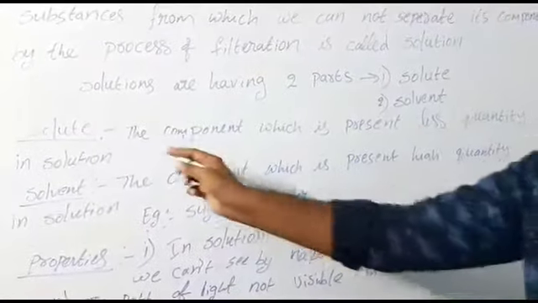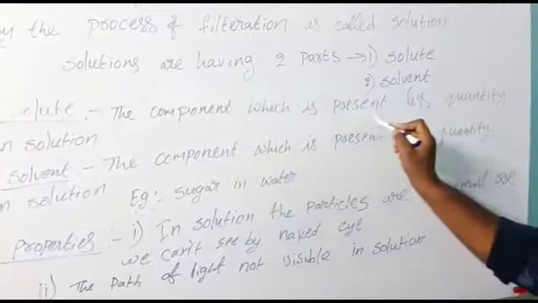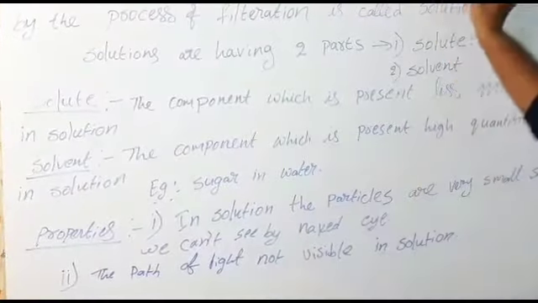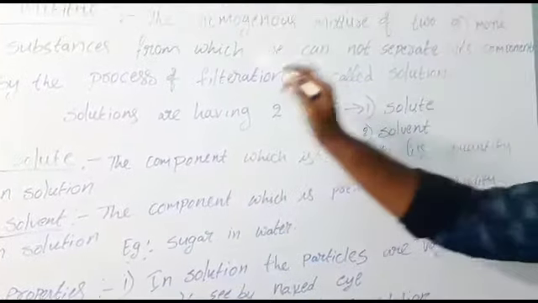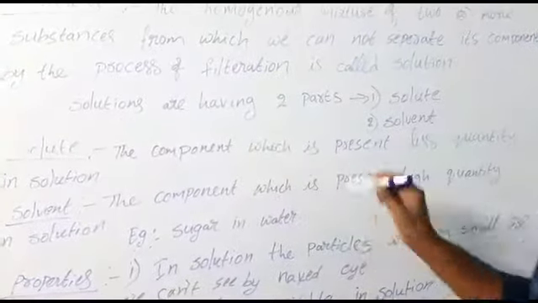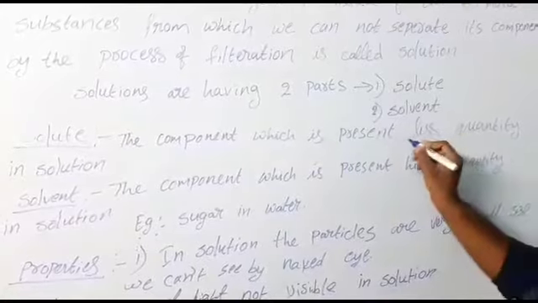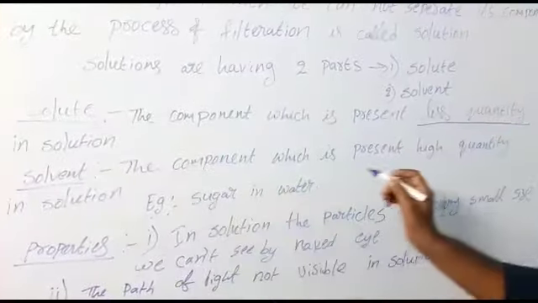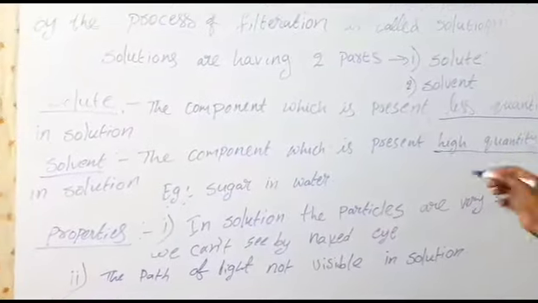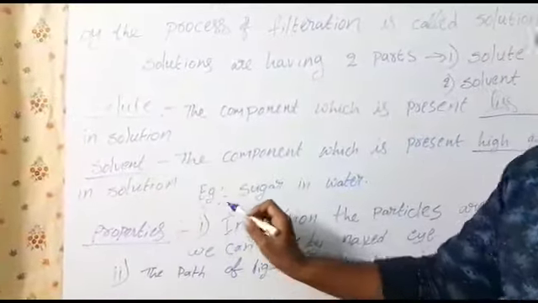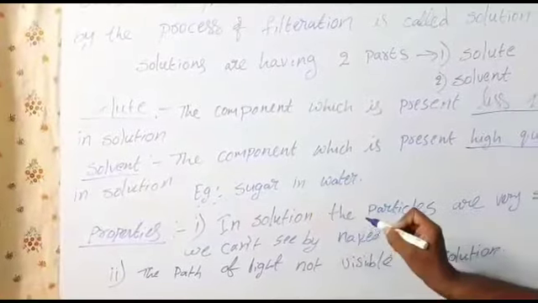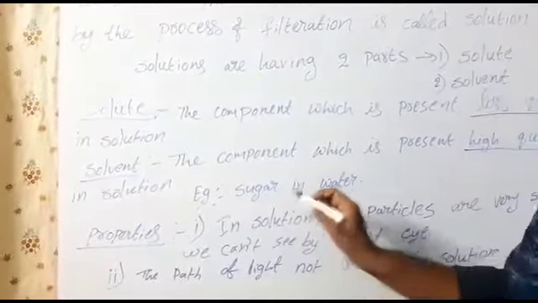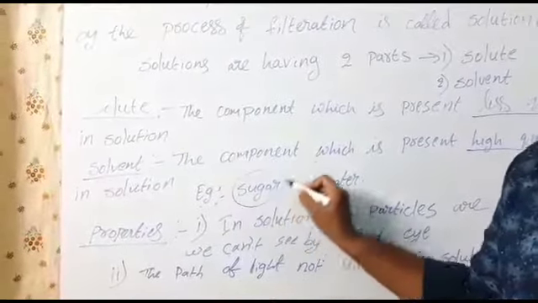So what is solute? The component which is present in less quantity in the solution. The solution has two or more substances, as I already told you. If the substance is in less quantity, then it is called solute. If the substance is in high quantity, then it is called solvent. Example, sugar in water. If you dissolve sugar in water, sugar is the less quantity.